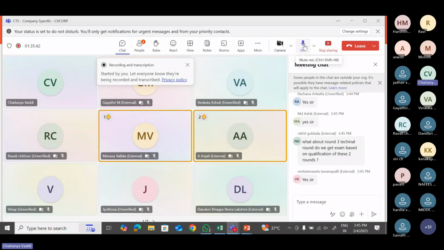Nikhil is asking, what about round three, the technical round? Do we get the exam based on qualification of these two rounds? No, no. Mostly we'll be getting aptitude and a technical round, irrespective of whether you qualify or not. After completion of that, you'll be called for an interview based on the performance you showed in the aptitude and the coding as well. So it's not only based on aptitude, you'll be getting technical too.